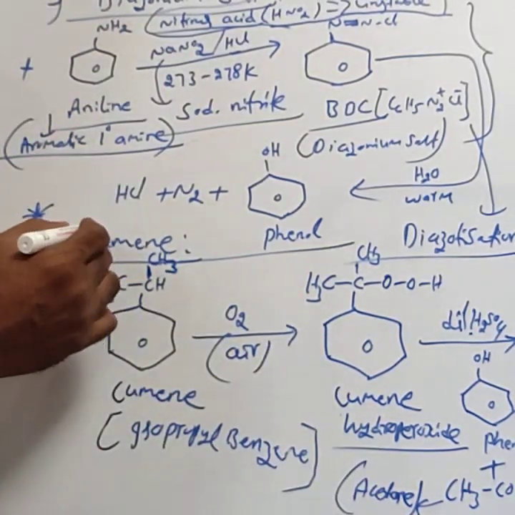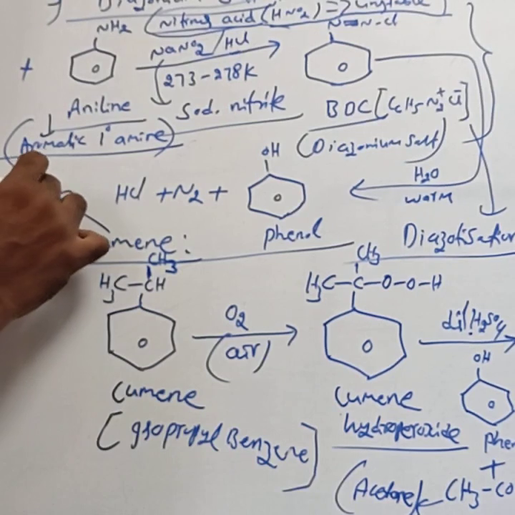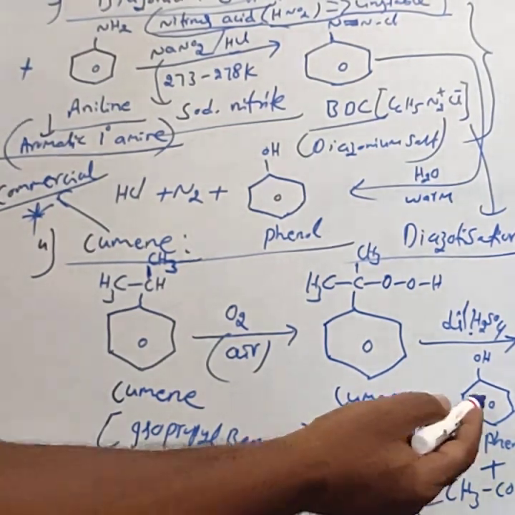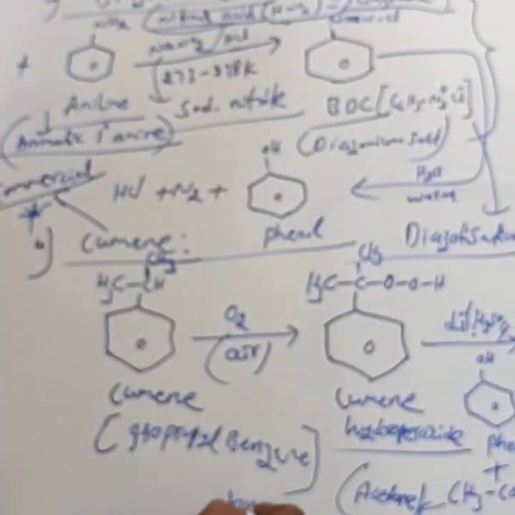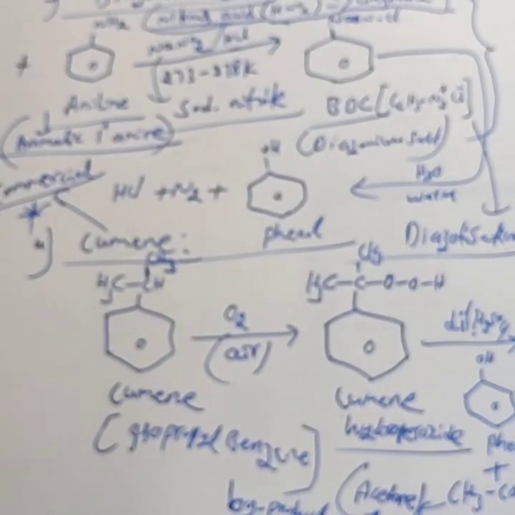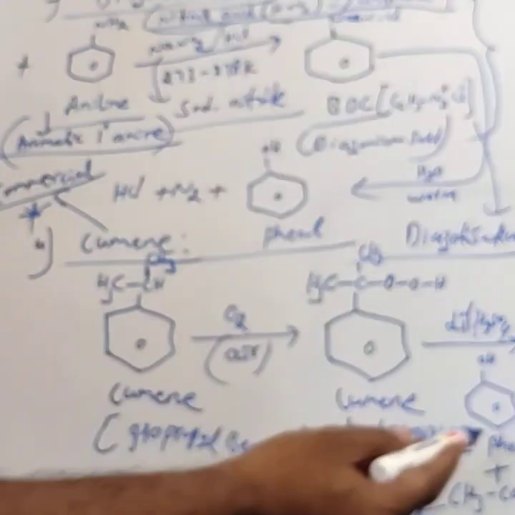Hence the cumene process is called the commercial method for the preparation of phenol. Why is it called a commercial method? Because in addition to phenol, we get an important byproduct. That byproduct formed in the cumene process is acetone. Hence the cumene process is called the commercial method. This is for 2 marks.